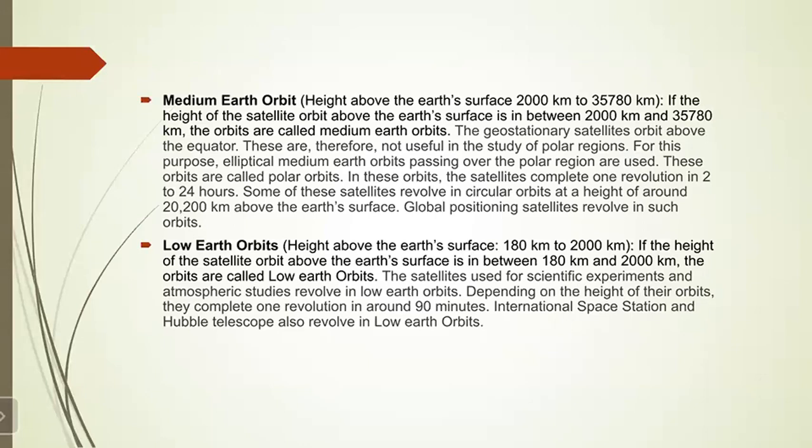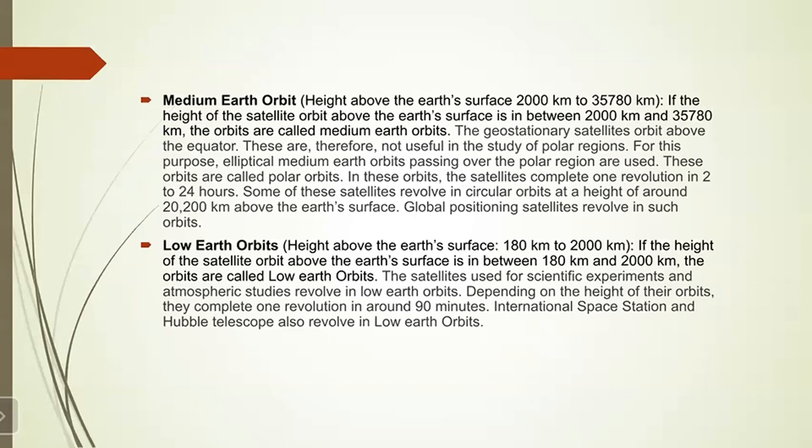In these orbits, the satellites complete one revolution in 2 to 24 hours. Got it? Some of these satellites revolve in a circular orbit at a height of around 20,200 kilometers above the Earth's surface. Global positioning satellites revolve in such orbits.